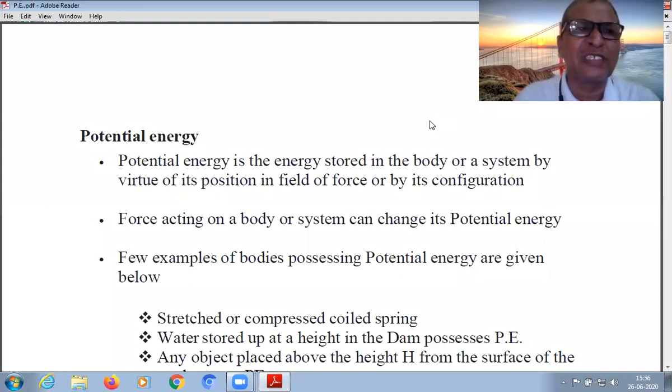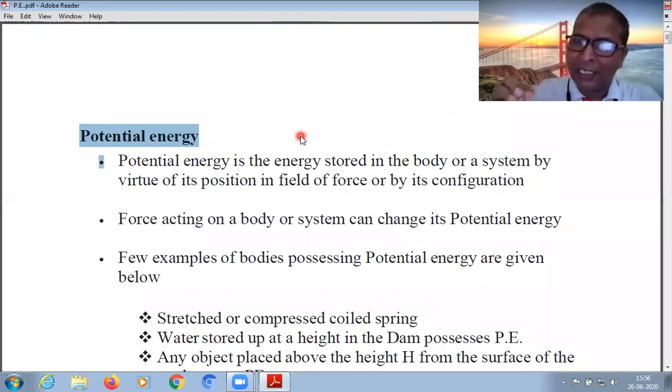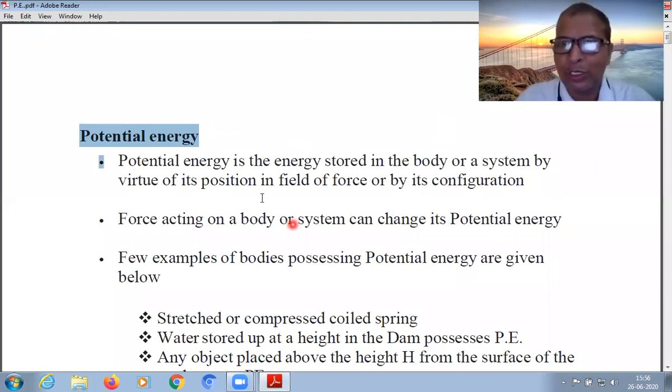Here in this potential energy, we will see what is its statement, what are its characteristics, what is the formula, how this formula is utilized to solve certain problems, and how this formula is obtained, what is the base behind obtaining the formula. So let us start the topic potential energy.